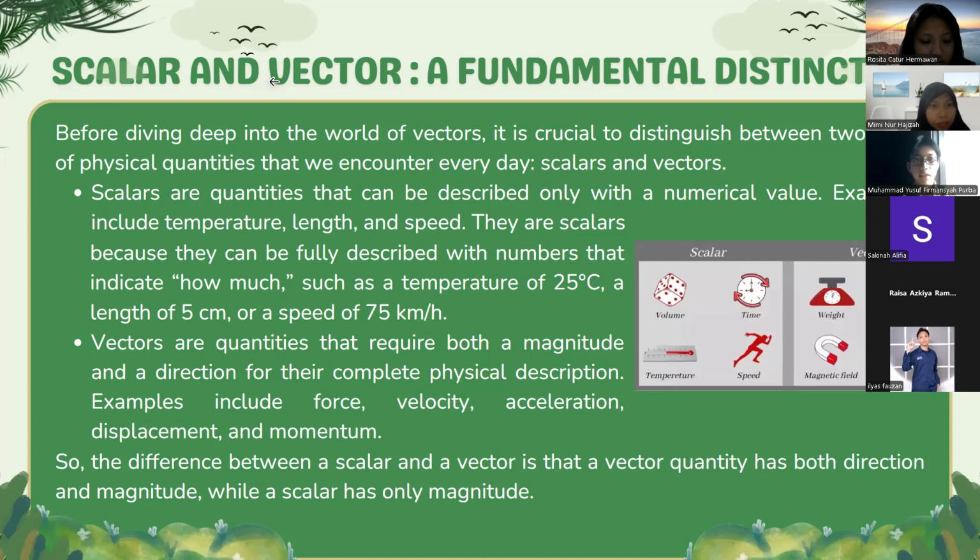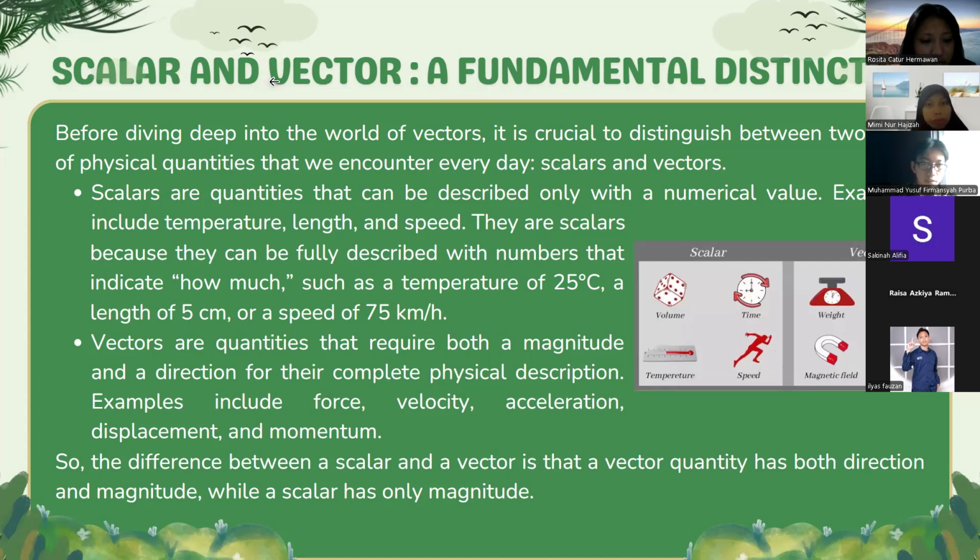And the second one is vectors. Vectors are quantities that require both magnitude and a direction for their complete physical description. Examples include force, velocity, acceleration, displacement, and momentum.